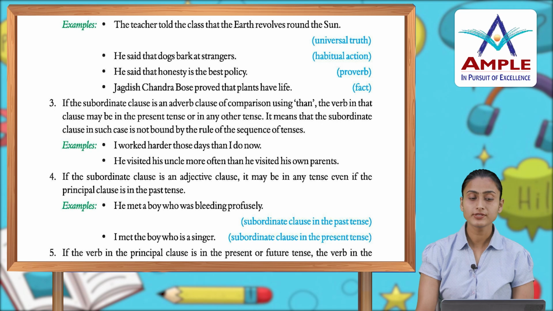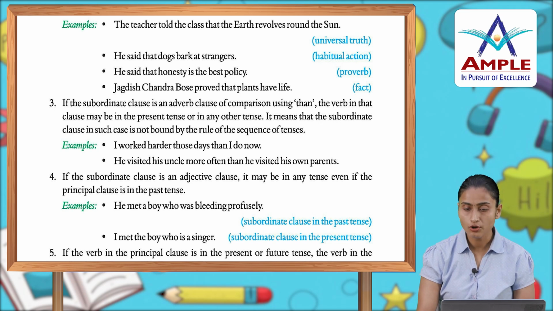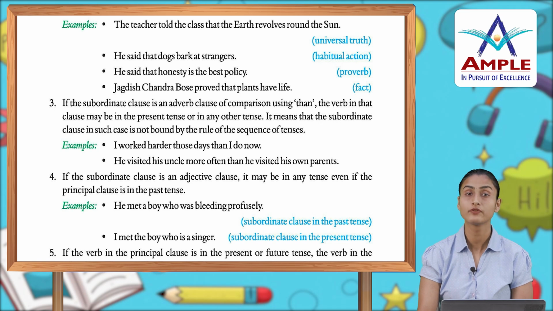Fact. Now, if the subordinate clause is an adverb clause of comparison using than, the verb in that clause may be in the present tense or in any other tense. It means that the subordinate clause in such case is not bound by the rule of the sequence of tenses.